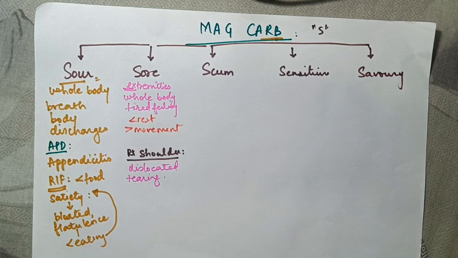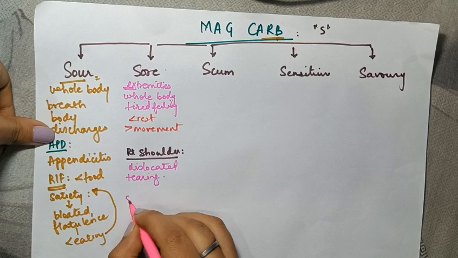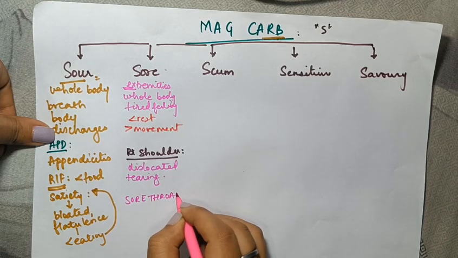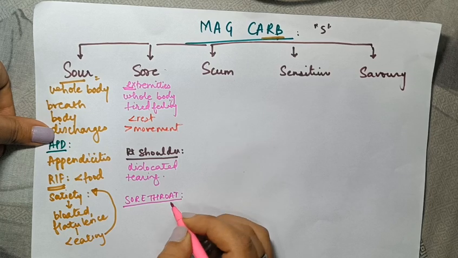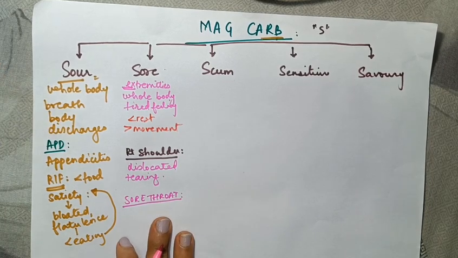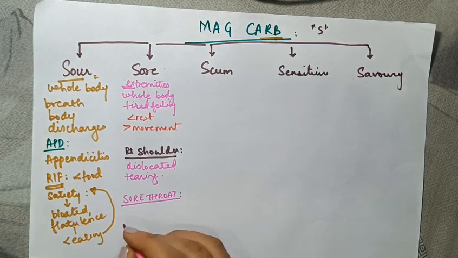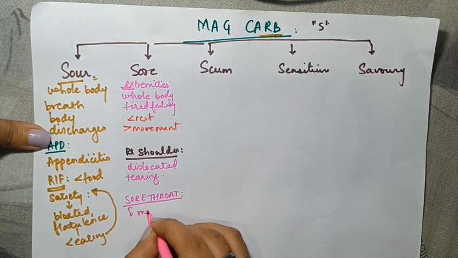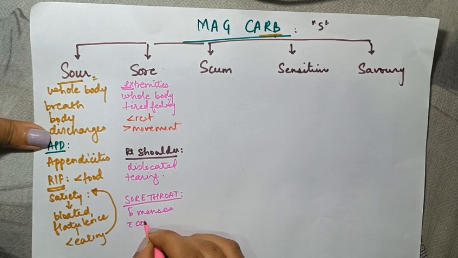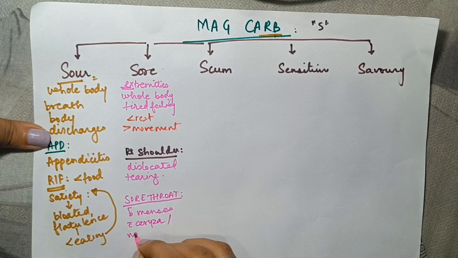Now let us think about one more term that we associate with soreness, which is sore throat. Okay, now sore throat has a very specific cause or ailment, which is before menses with coryza or nose block.